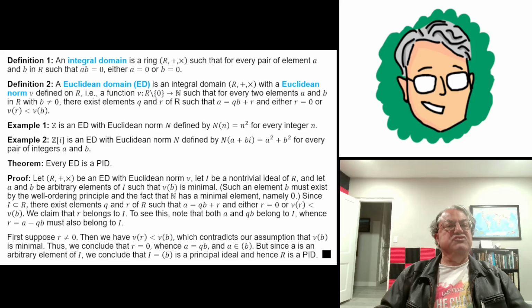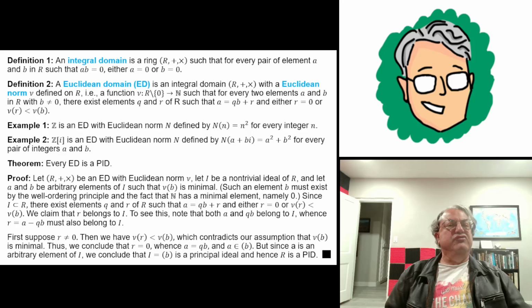If we let the norm again be the square of the absolute value, and we remember we called those norms n instead of nu. It doesn't really matter what letter we use. The norm of an ordinary integer a is a squared, or n is n squared, and then if you want to generalize the norm to Gaussian integers, you just say the norm of a plus bi is a squared plus b squared. And obviously, a squared plus b squared is a non-negative integer for every pair of integers a and b.